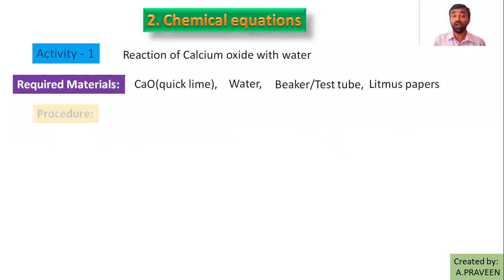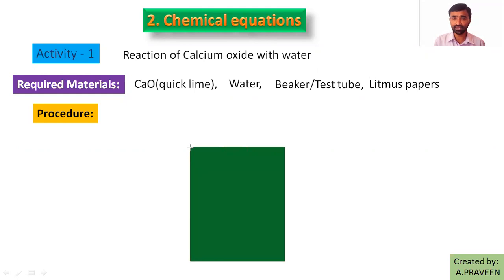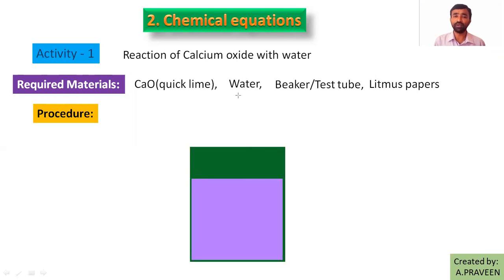Then here, how to process this? In this process, we can just take a beaker. Into the beaker, we can add water up to a certain level, right? 50 ml, 100 ml, whatever it may be. Then what to do?